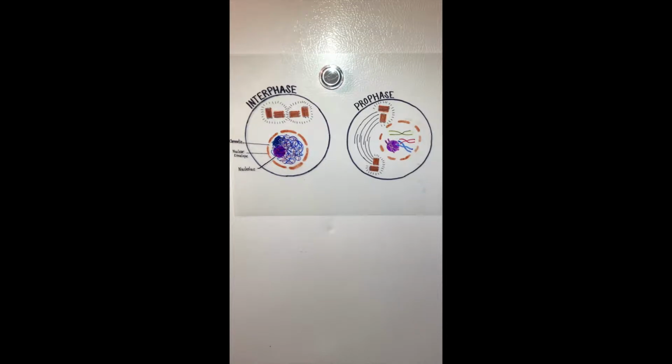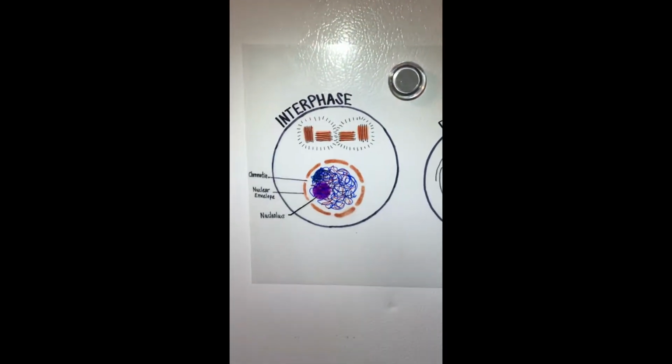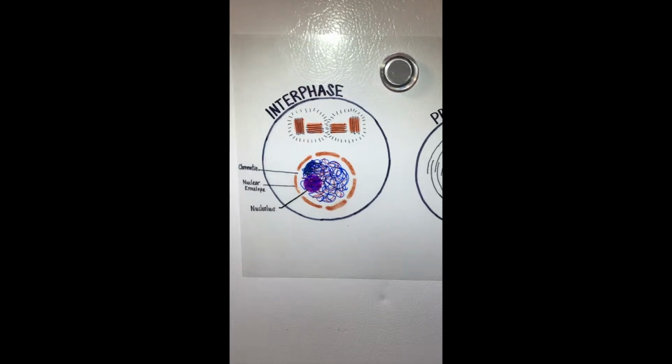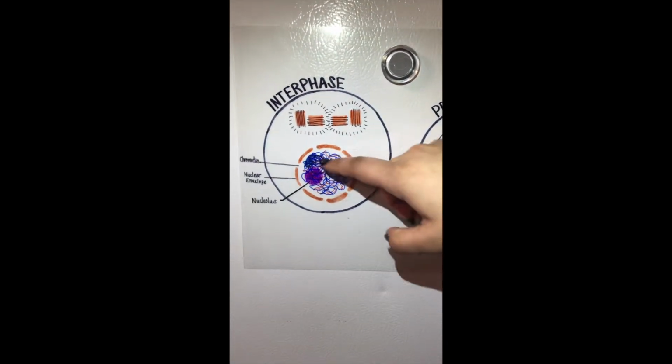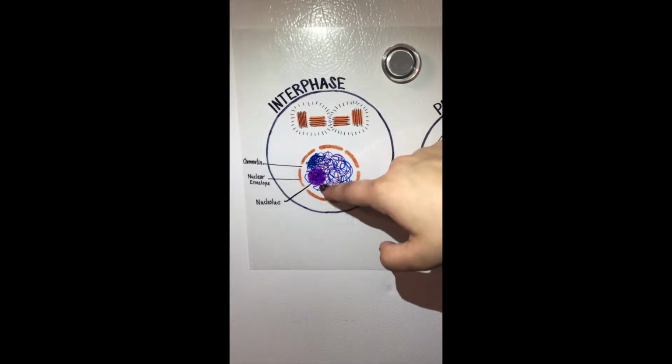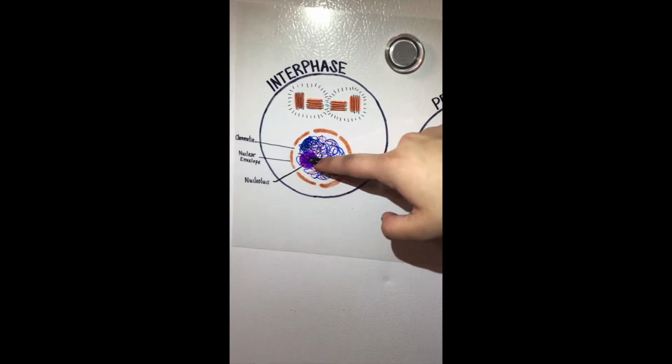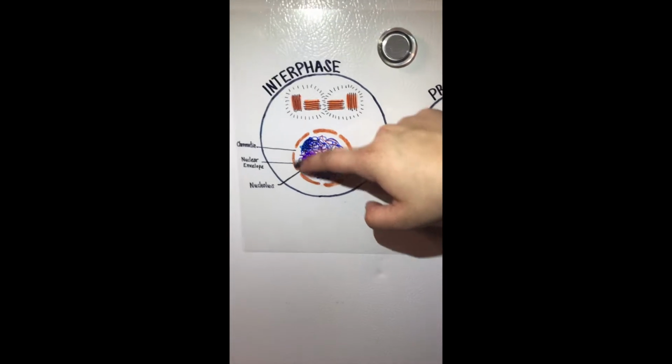During interphase, which is this one right here, the nucleolus and the nuclear envelope are distinct and the chromosomes are in the form of thread-like chromatin. This would be the chromatin, and then the nucleolus would be this purple circle, and the nuclear envelopes are these.